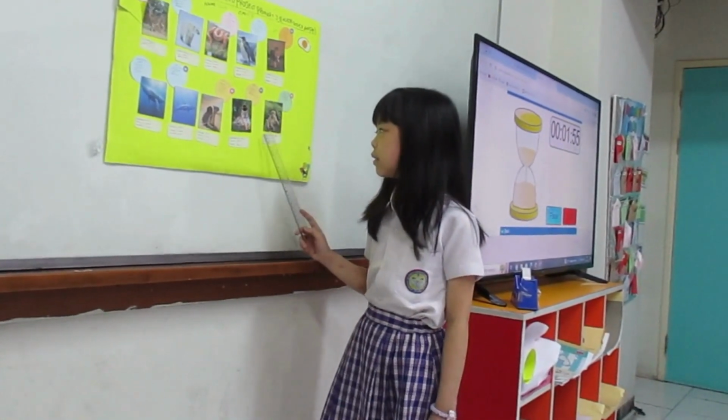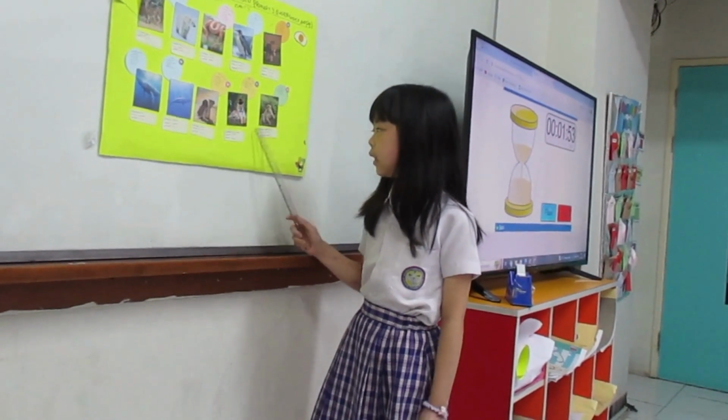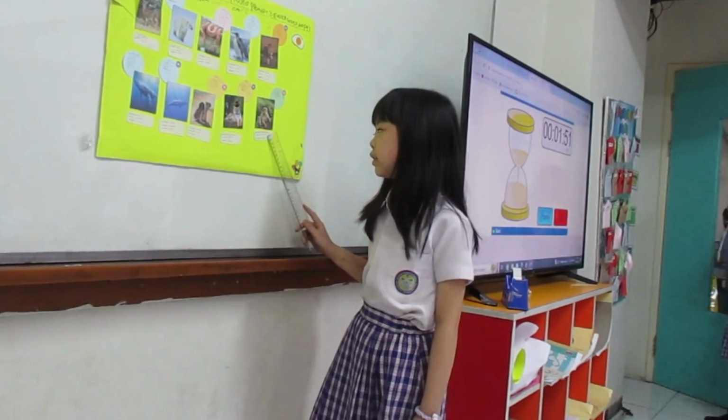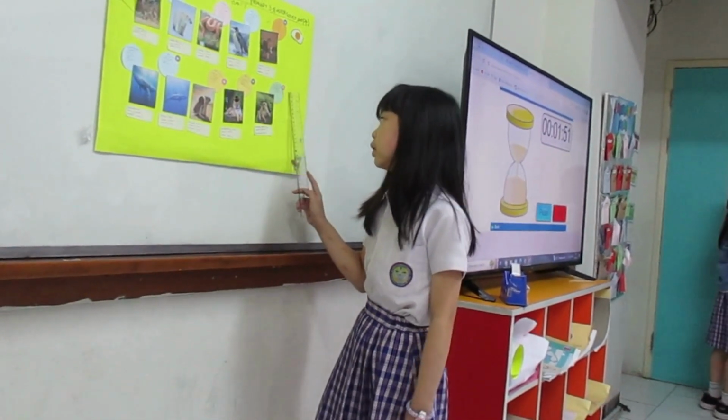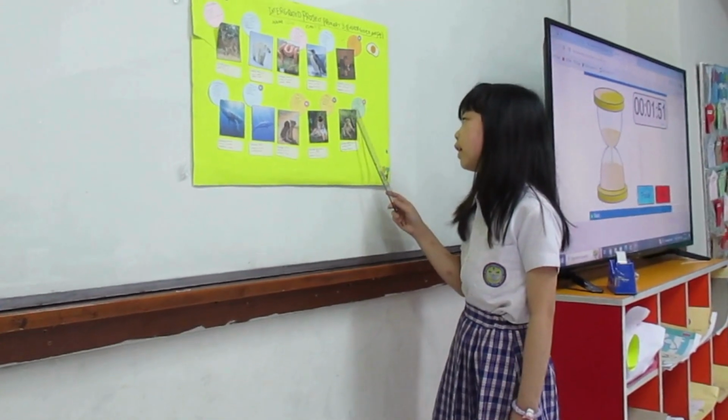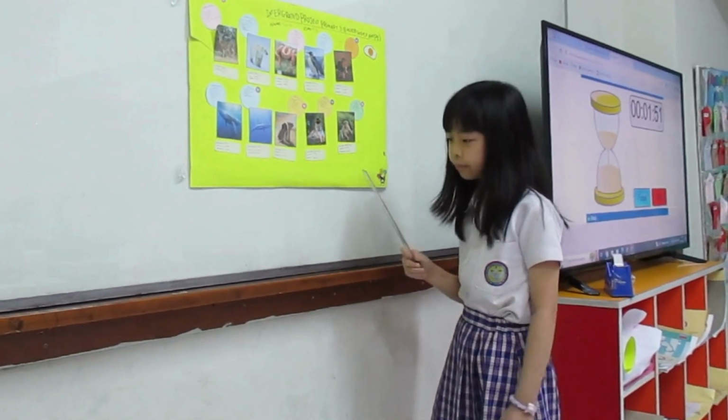Next is monkeys. Habitat is rainforest. Season is summer and the weather is sunny. Sport activities are football, volleyball, running, handball, and biking.